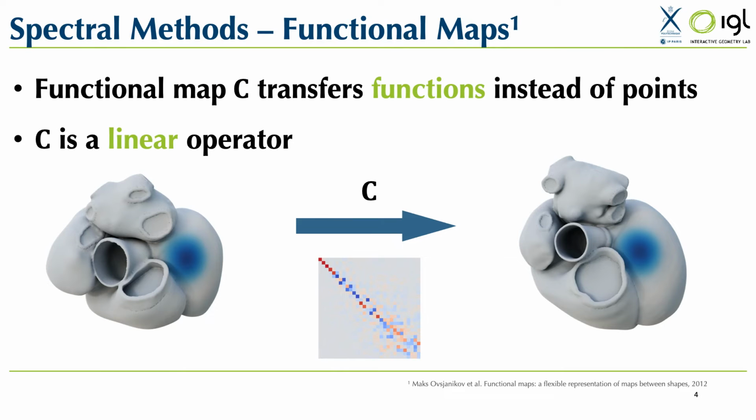In this work, we leverage the functional map framework, which has been shown to be a very efficient and flexible way to obtain correspondences between non-rigid surfaces, even given some poor initialization. Instead of considering point-to-point correspondences, that is, assigning for each point on a source shape a corresponding point on the target, functional maps transfer functions from one shape to another. While this carries the same amount of information, in practice only functions lying in the spectral basis of size k of a shape are considered.